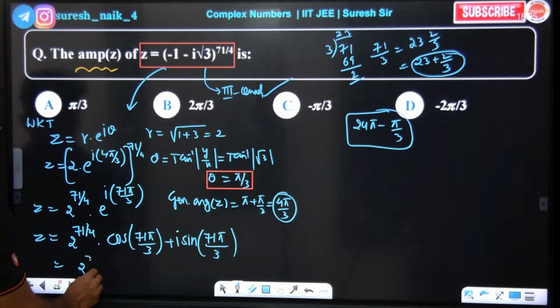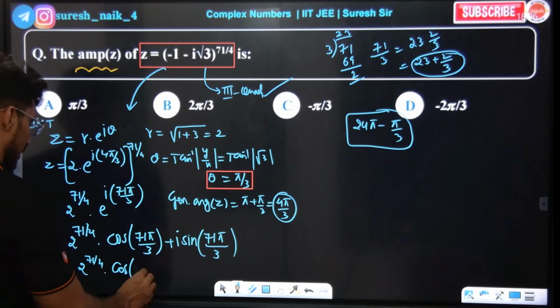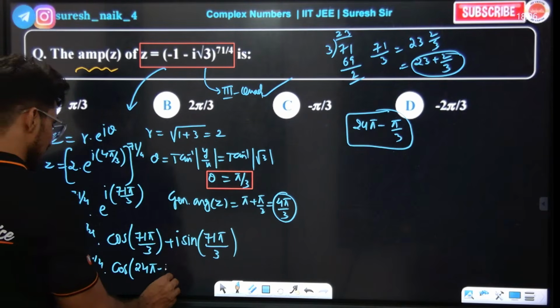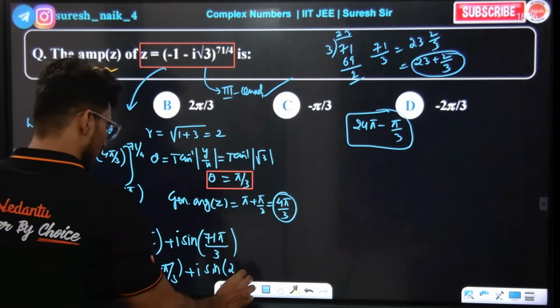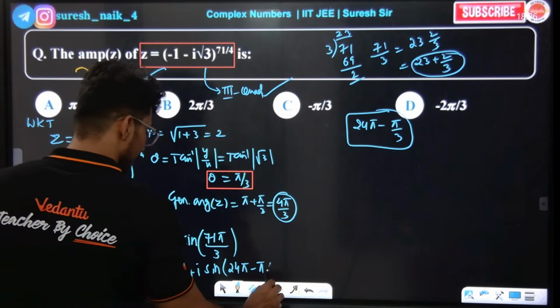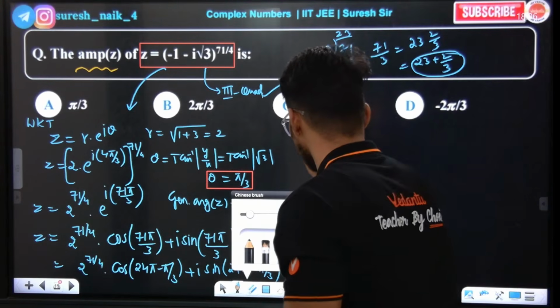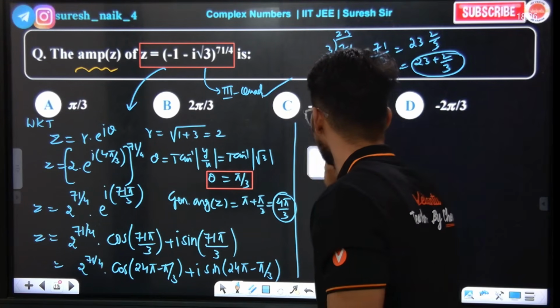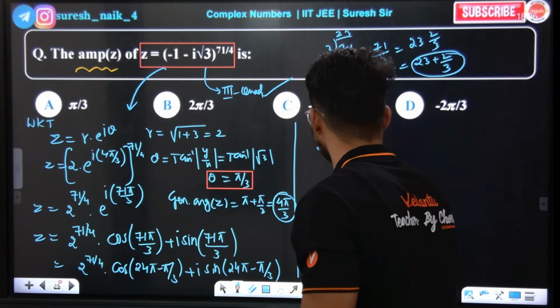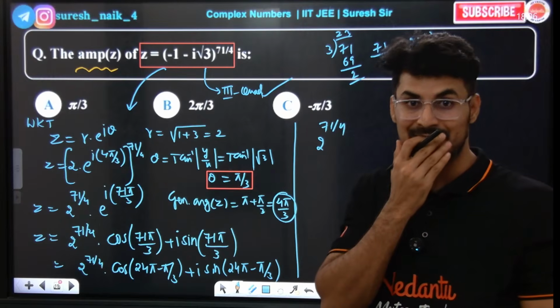Look at the board. 71 by 4 and cos, how to write? Tell me: cos of 24 pi minus pi by 3 plus i sin of 24 pi minus pi by 3. Do you understand what I'm saying guys? Yes or no? Yes sir. Now 2 power of 71 by 4 as it is. Now cos of 24 pi minus theta is like cos of even pi minus theta.